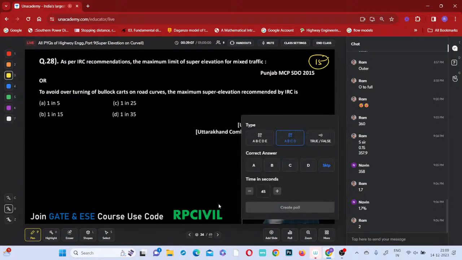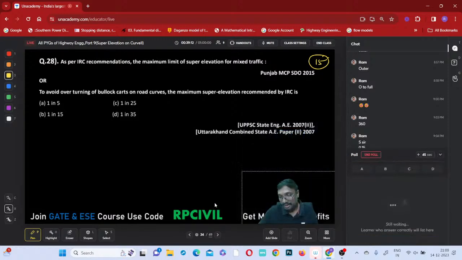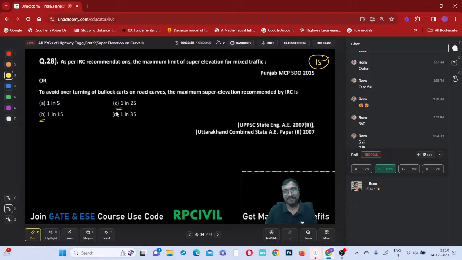This is 15th question. You observe A, B, C, D properly and select the answer correctly. You observe where B is present, where C is present. Observe clearly which one is B, which one is C. Observe clearly and select. Your state question: which state are you from? Punjab? Very good. Ram answered correctly.